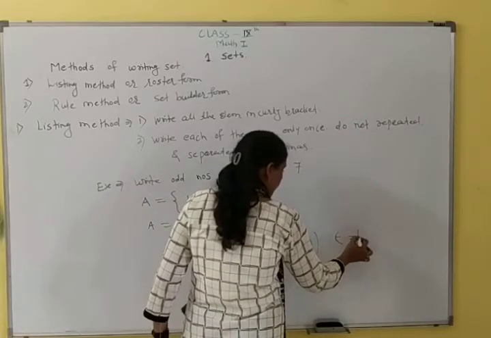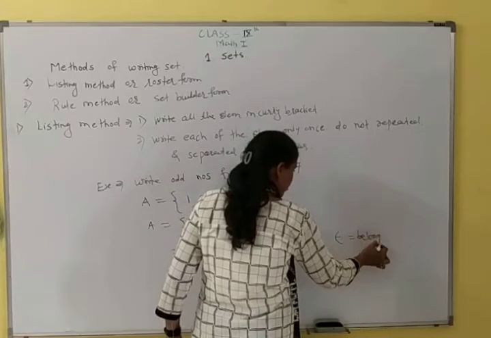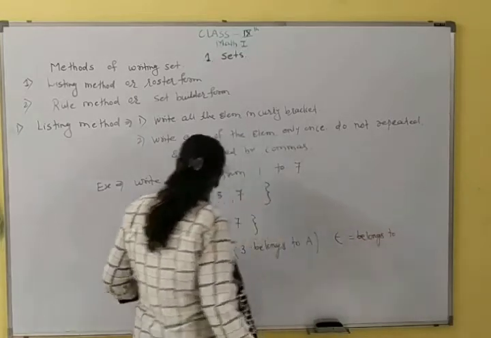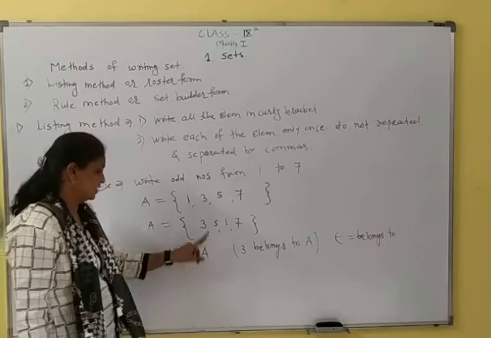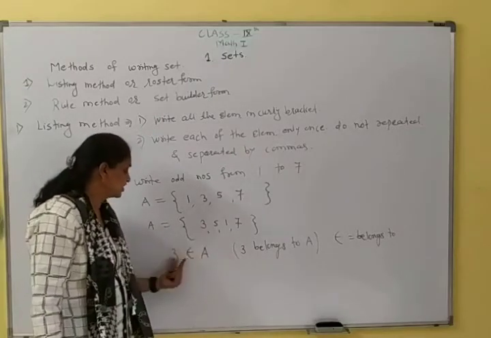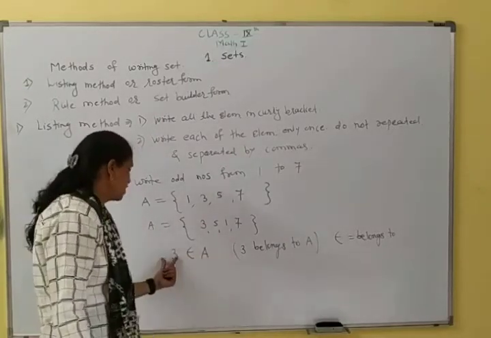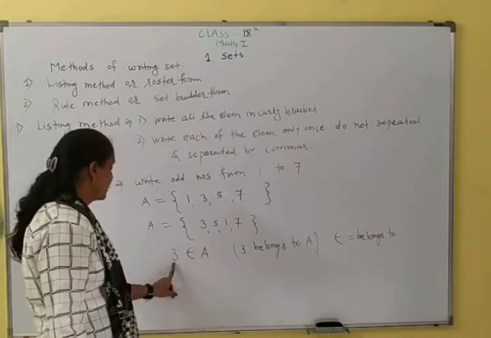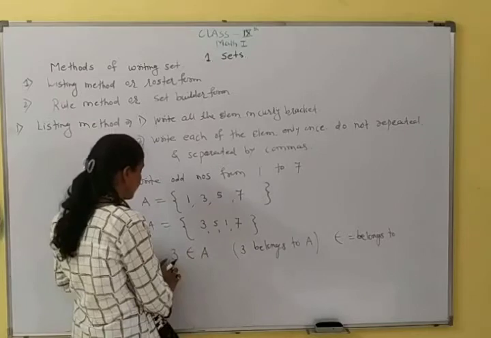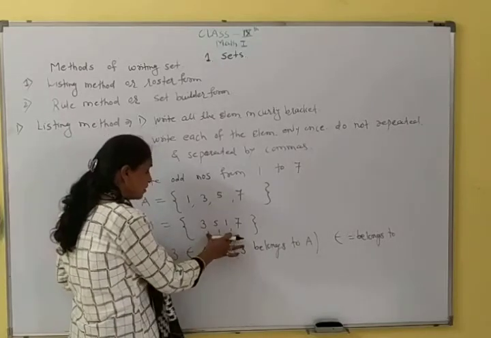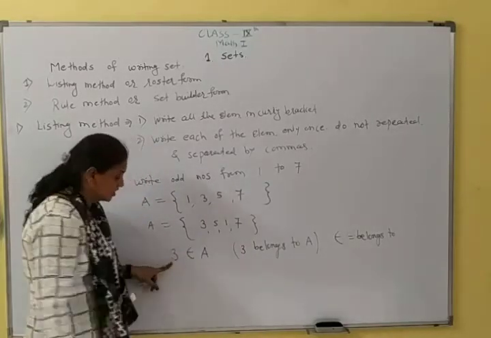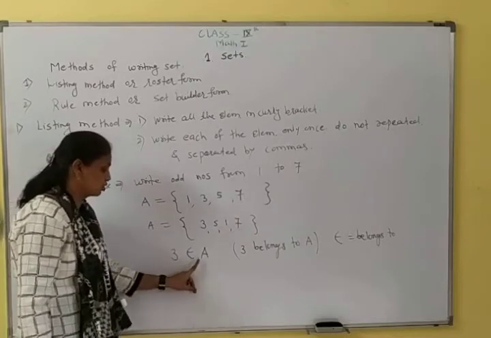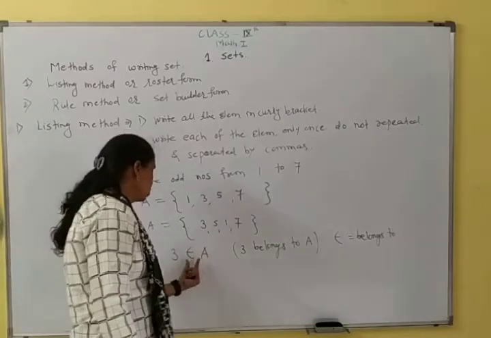Belongs to means 3 is an element of set A. 3 is present in this set of odd numbers. So we can say that 3 belongs to A. If it is present, then belongs to.